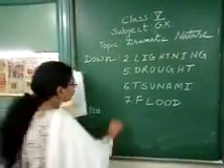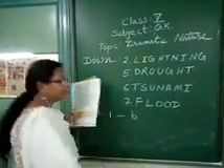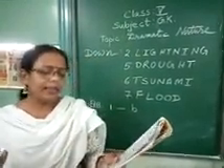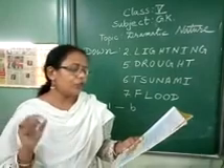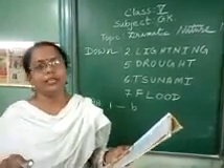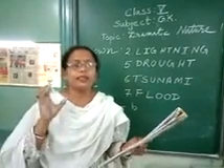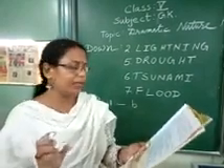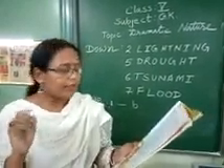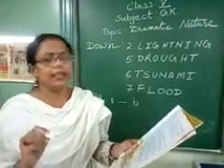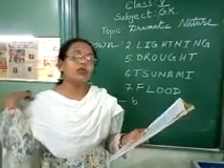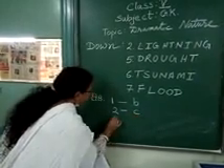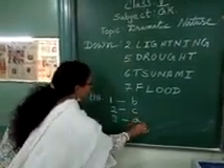Okay, so 1 should be matched with B. Next comes number 2, the Beaufort scale, which is used to measure the wind speed of a tropical cyclone. Next comes the Richter scale, which is used for earthquake intensity. So 2 is matched with C and 3 is matched with E.